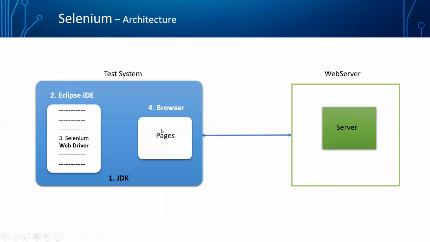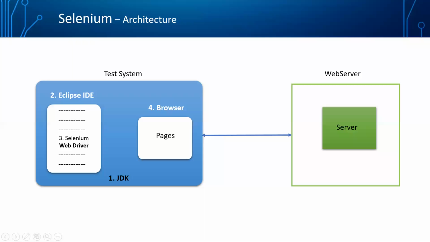The fourth thing that we need to download, for example if we choose working with Chrome, is the Chrome driver server. It is just a .exe file. We can download it from the same website. I'll provide you the URL. Once we have that, that's it. Our system is all set to start automation.